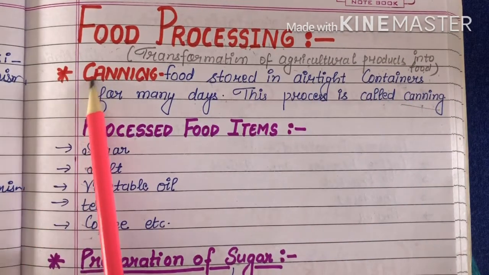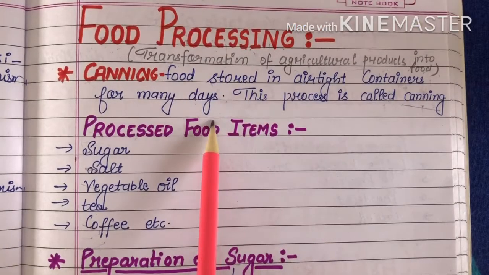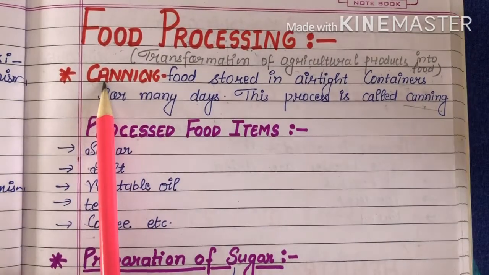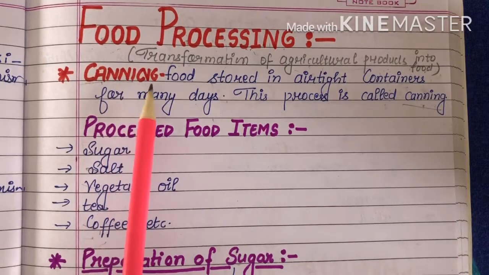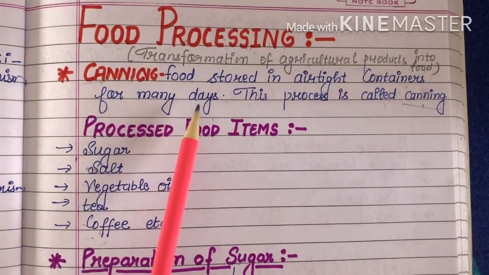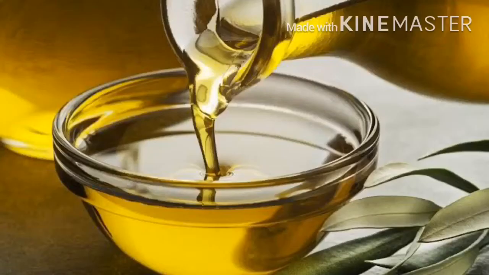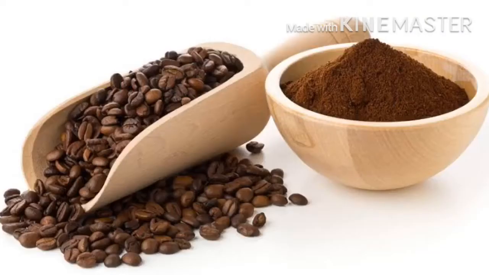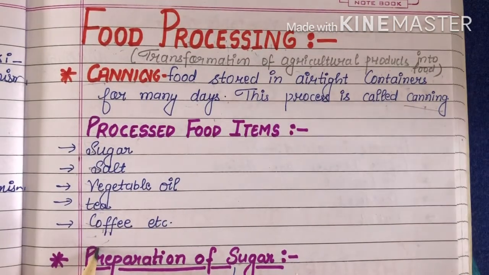The next term is canning. What is canning? The food that is stored in airtight containers for many days so that we reduce its spoilage. That type of process is called canning. What type of food do we store in airtight containers? Mainly sugar, salt, vegetable oils, tea, coffee; these types of foods are stored in airtight containers.